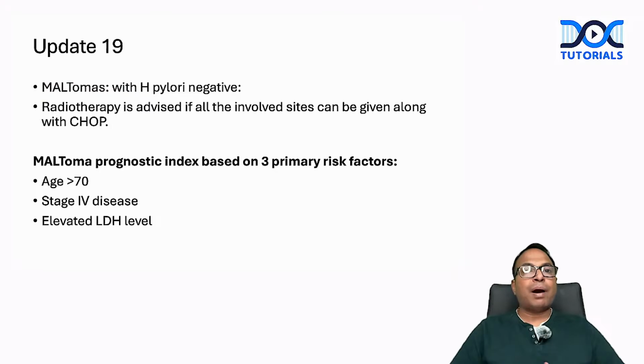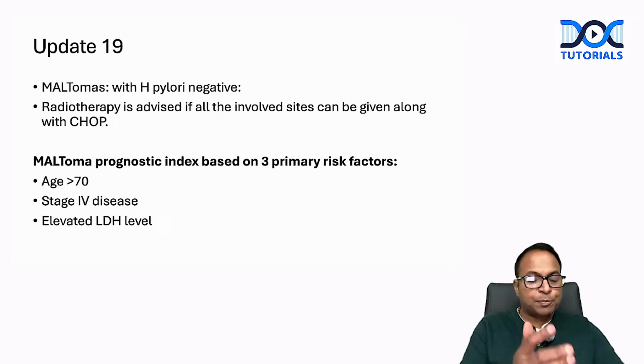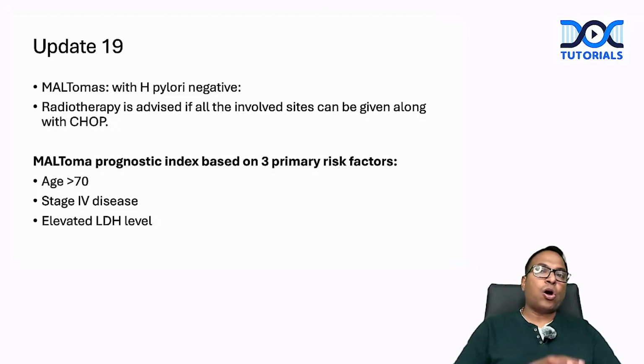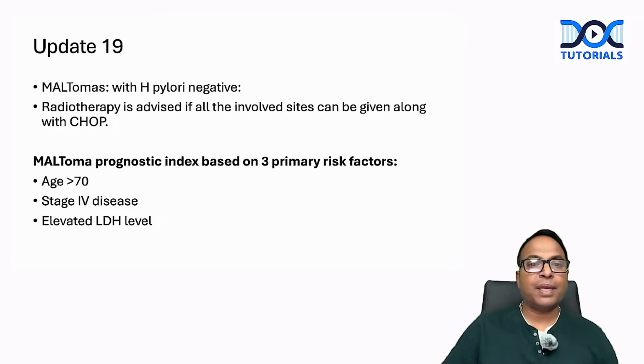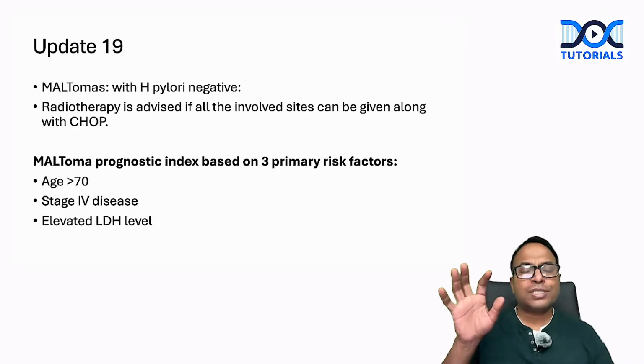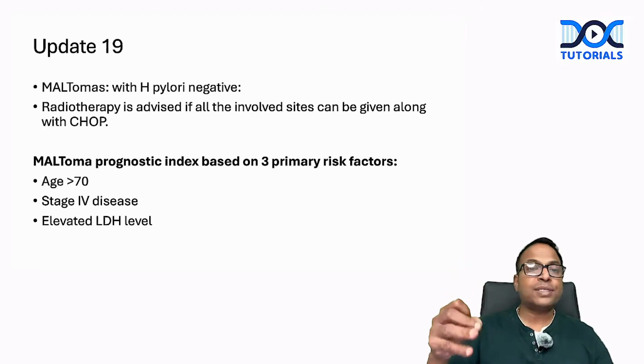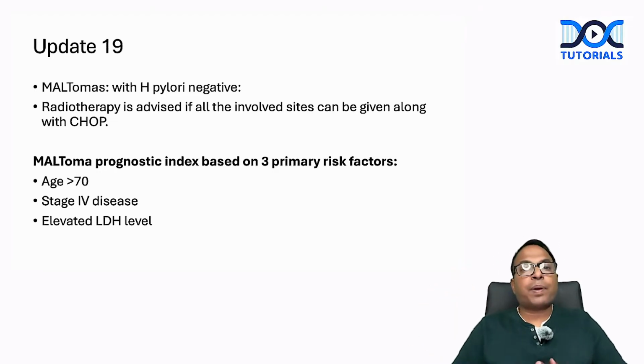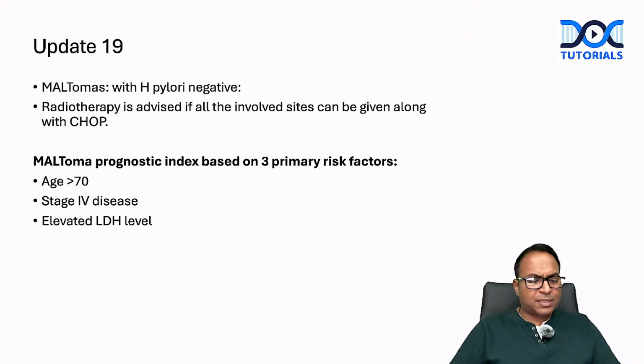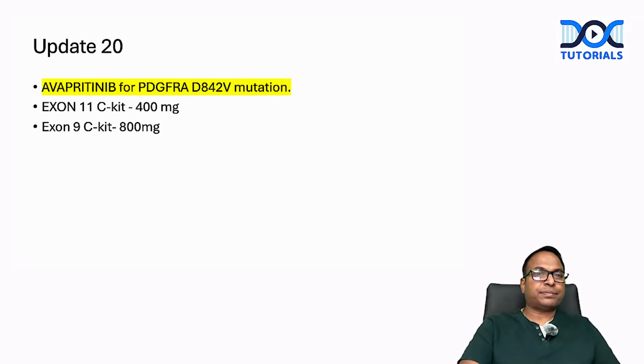So update number 19, MALTomas with H. pylori negative. What is the next line of management? MALToma H. pylori negative means we will give radiotherapy to all the involved sites along with CHOP therapy. Now they added the MALToma prognostic index, which is based on 3 risk factors: age above 70, stage 4 disease, and elevated LDH. So don't forget, this is a small update in 19 from the 22nd edition.